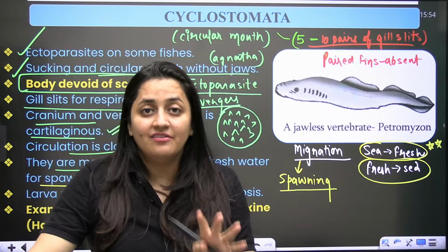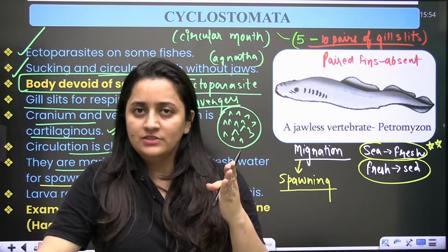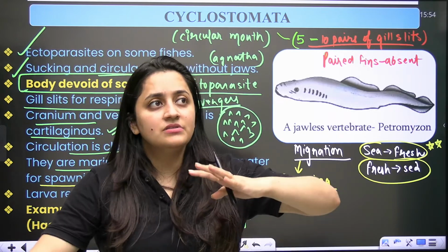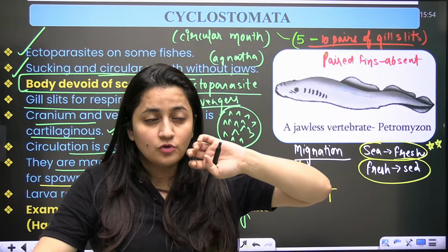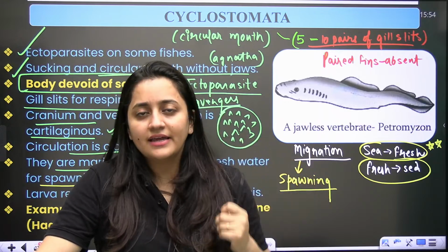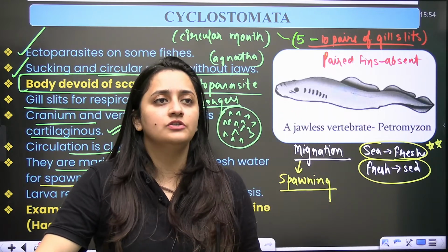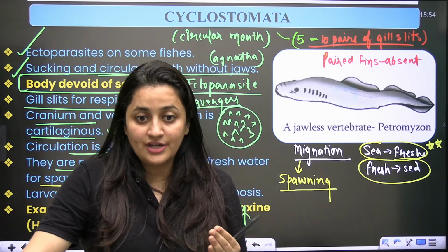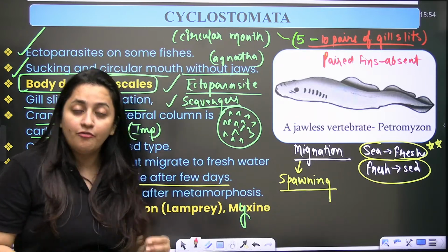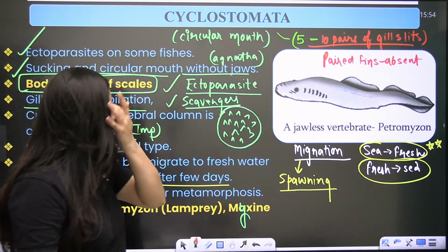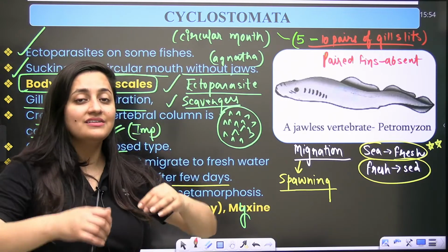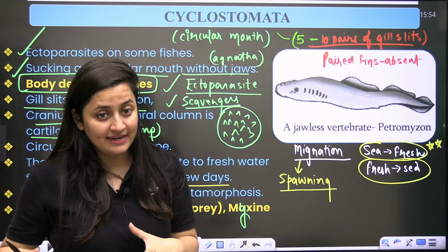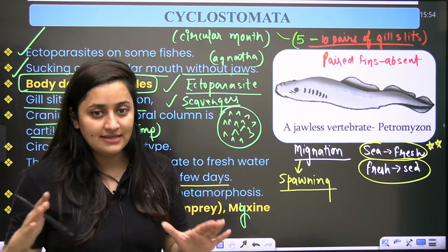So yes, that's my advice for animal diversity. No doubt in biology we go for NCERT only, but sometimes, for understanding some topics like plant physiology and animal physiology, you need to go beyond NCERT. But for diversity, please just revise from NCERT only, because there are so many examples that you can get confused.